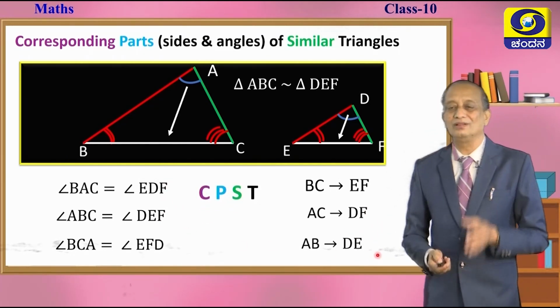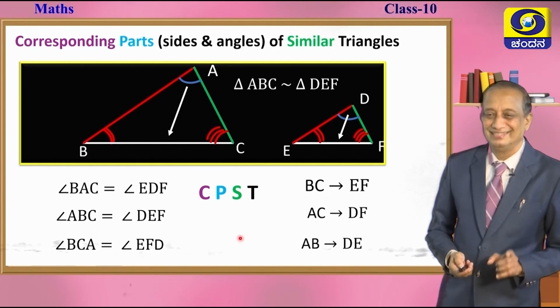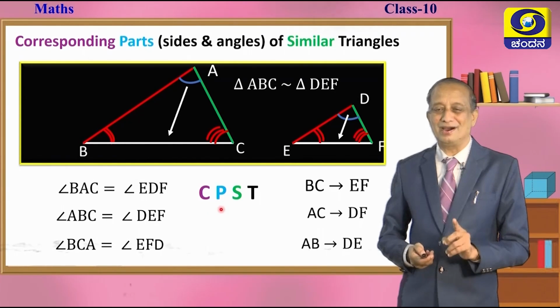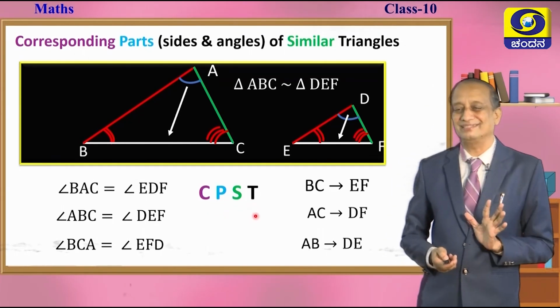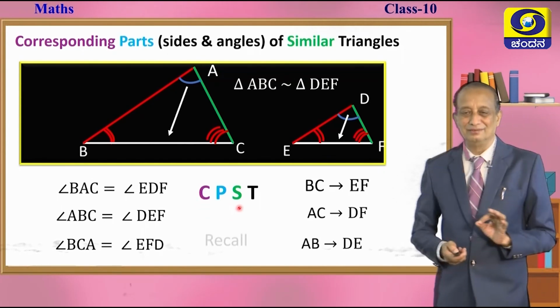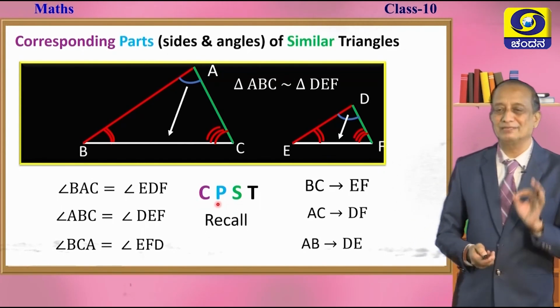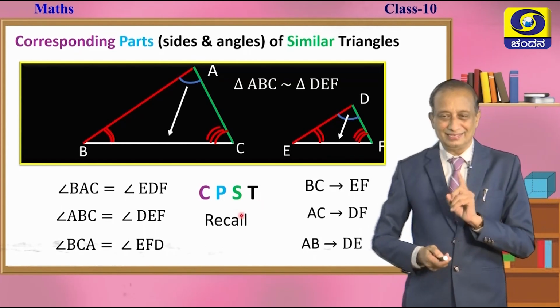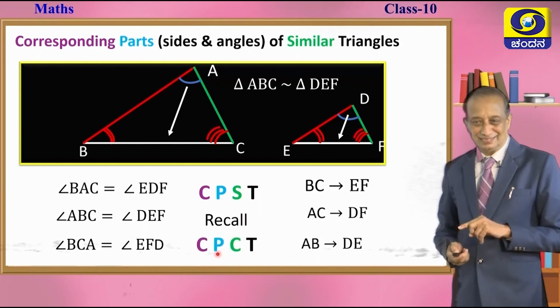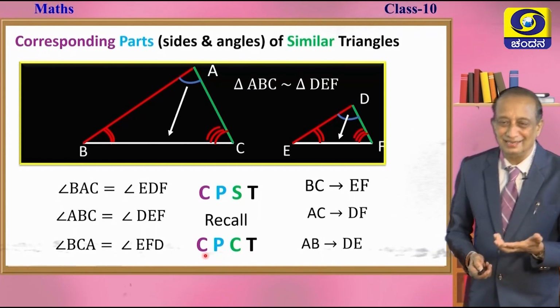We call this briefly CPST. What is CPST? Corresponding parts of similar triangles. I think it is worth recalling CPCT also. What is CPCT?